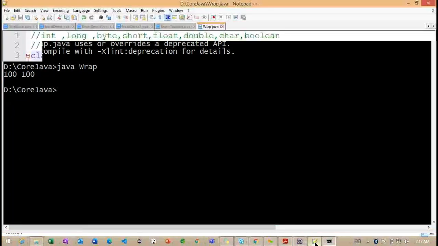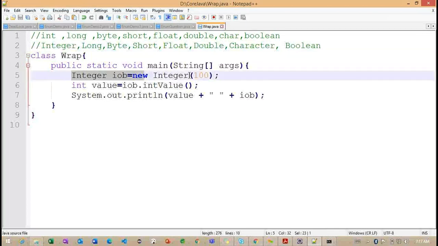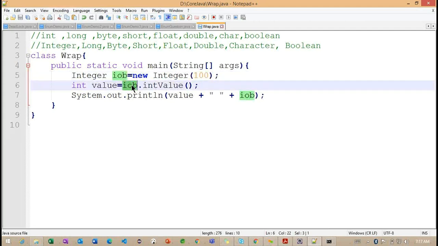In this line we create one wrapper object with a parameterized constructor, and using the wrapper class object reference we get the primitive value using this method. This is the way we convert a wrapper class object into the primitive type. Here we need to understand auto boxing and auto unboxing.